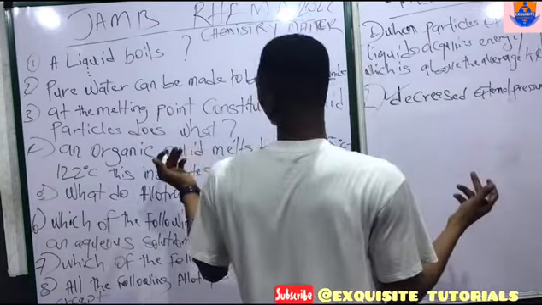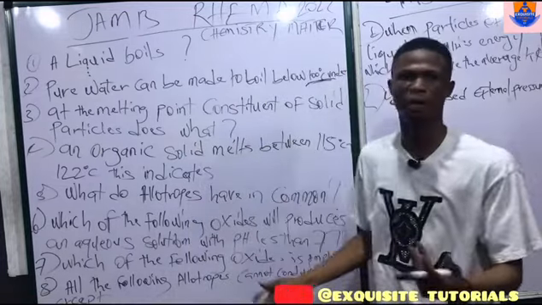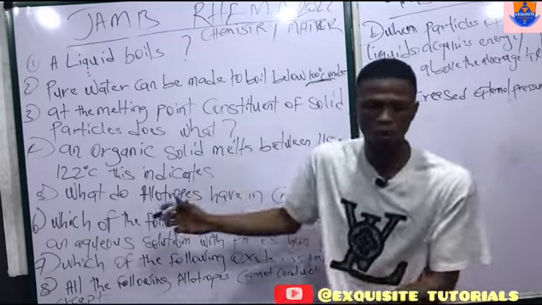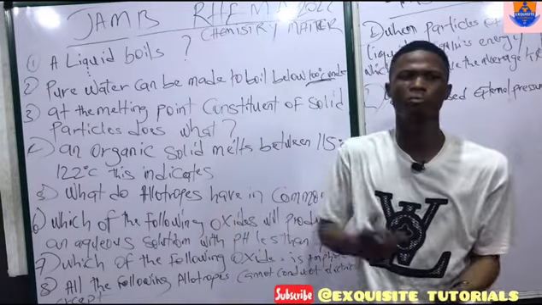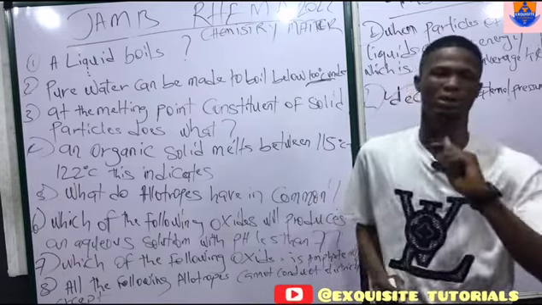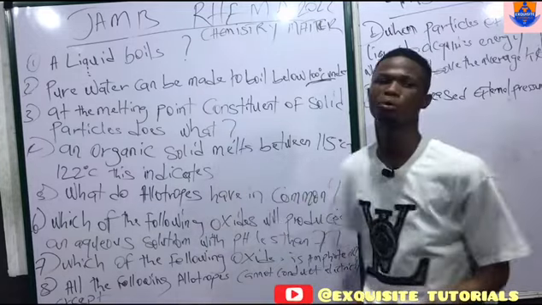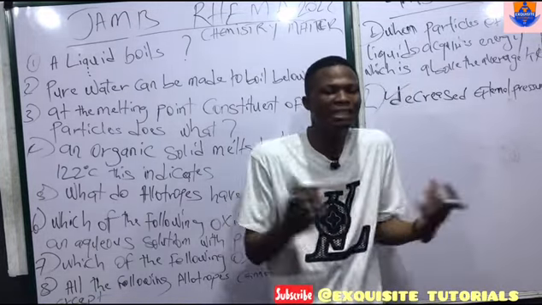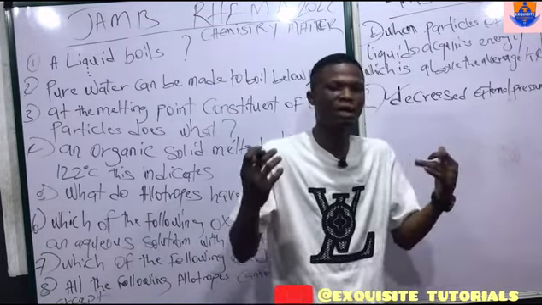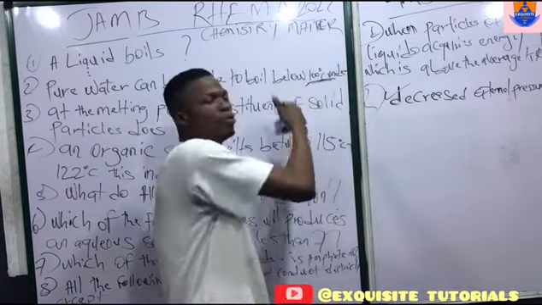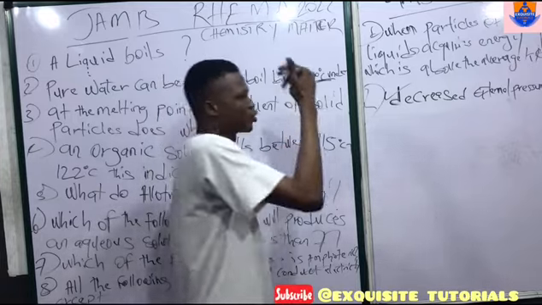Probably you have that the constituent solid particles acquire energy, or something else. This is what happens at melting point: the constituent solid particles vibrate vigorously, and after vibrating, they break the attractive forces which hold them together as a solid.